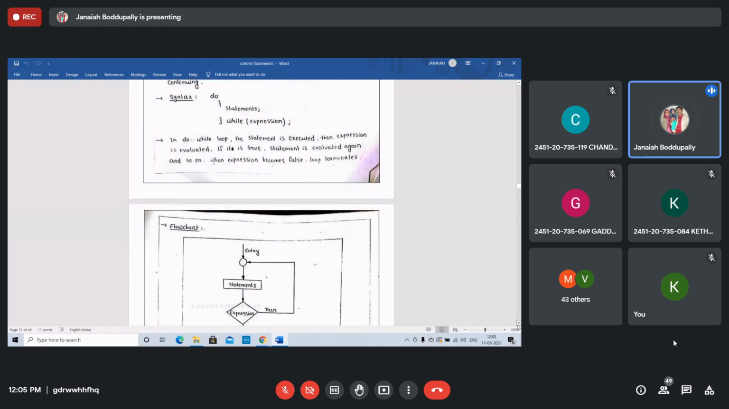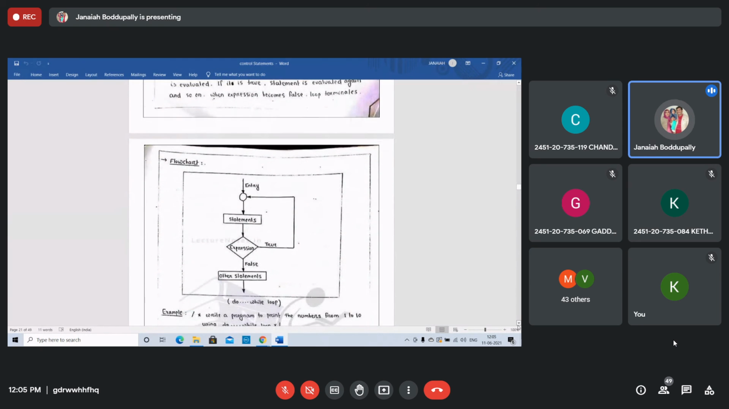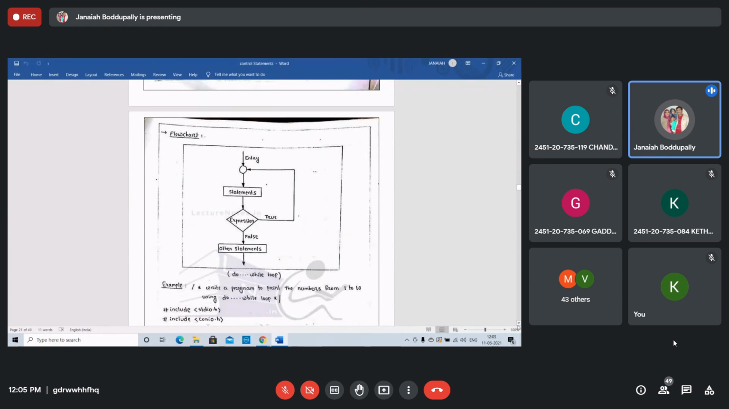See this flow chart for this entry. The statements get executed. The condition expression is nothing but the test condition. If the condition is true, it goes again to execute. The first time the condition is true, 2 times the body of the loop is executed. The 3rd time the condition is true, 4 times the body of the loop is executed. Right? Remember like this. Then the other statements.